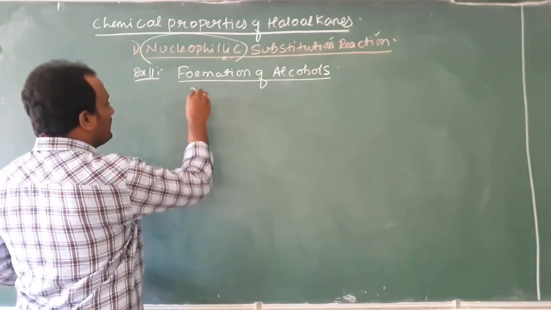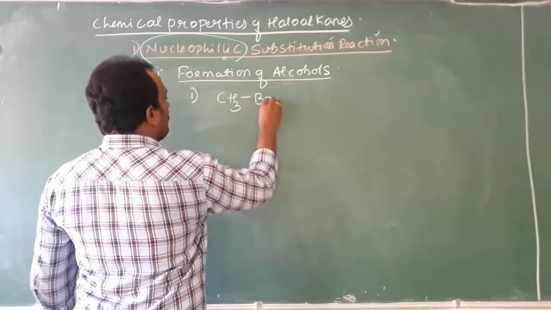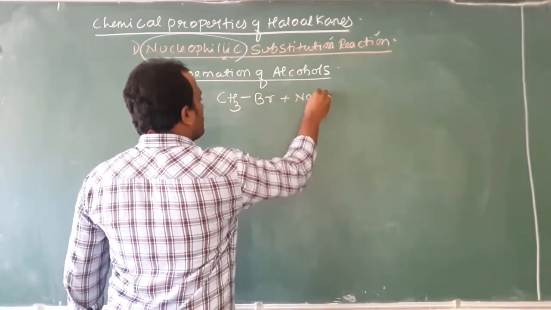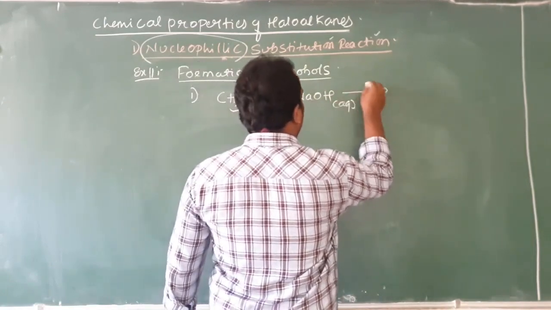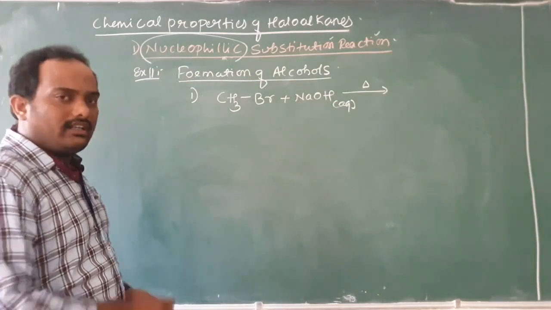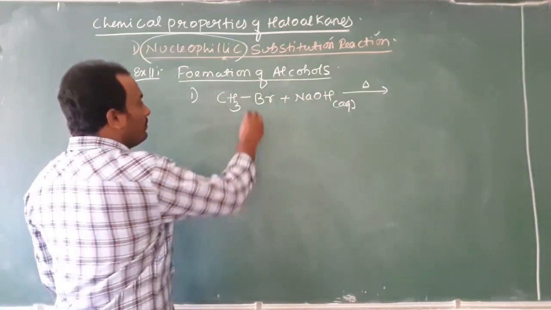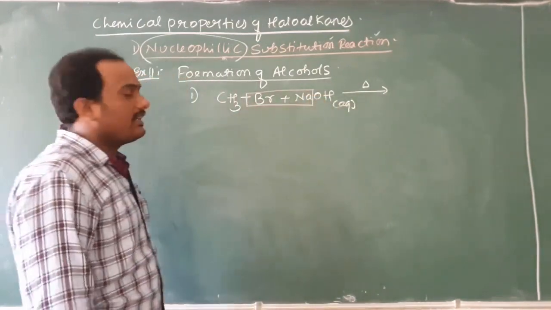Therefore, for the first example I solve, I take CH3Br plus NaOH, condition aqueous, I will heat it. Now tell me students, what is eliminated again? The earlier explanation holds good. NaBr is eliminated, correct?